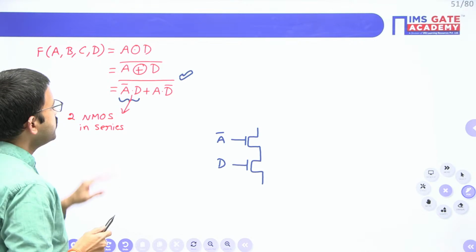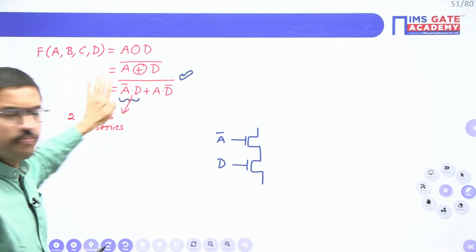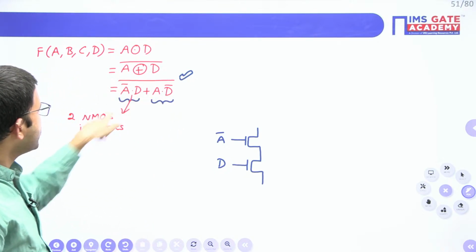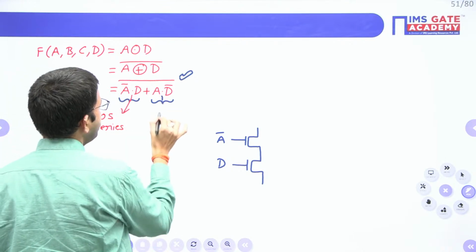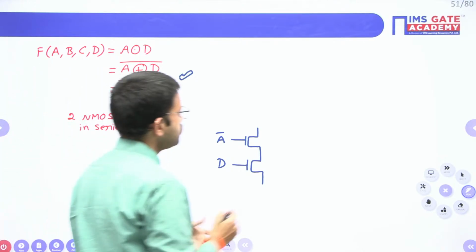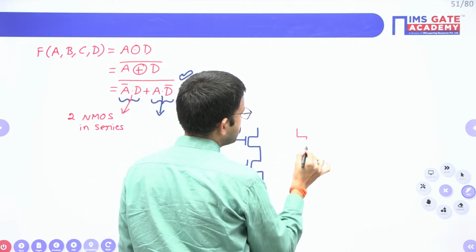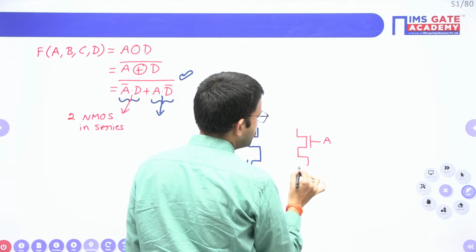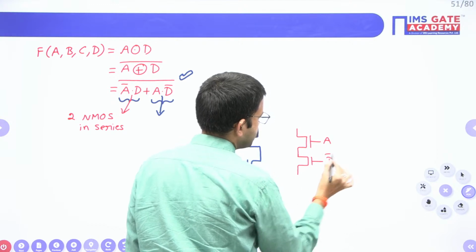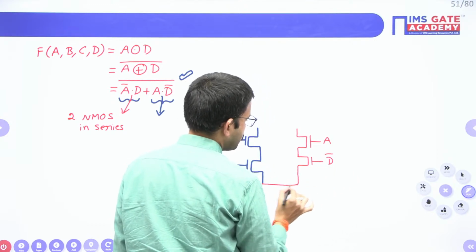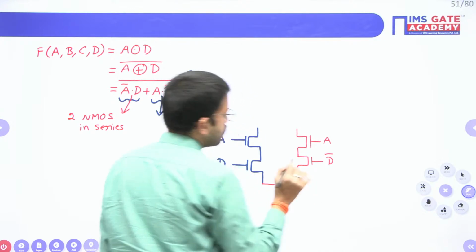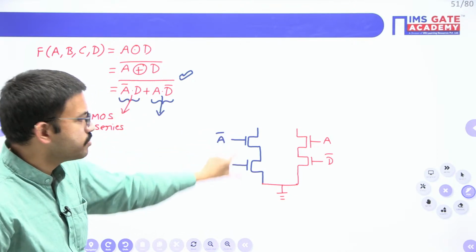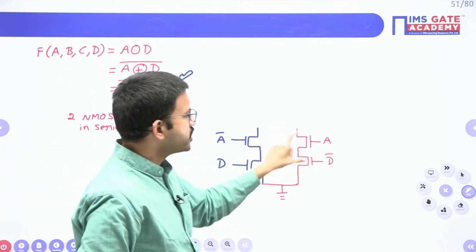Okay. Now, similarly, for the time being, just remove the first term. If you are having only this term, A into D bar. Okay. So here among these 2 variables, once again same logical AND. So once again you require 2 NMOS in series. Here the input is A and the other input is D bar. Okay. I hope up to this point it is clear. Here you are having A bar and D logical AND, so I have connected NMOS in series. Here A D bar, so I have connected 2 NMOS in series.